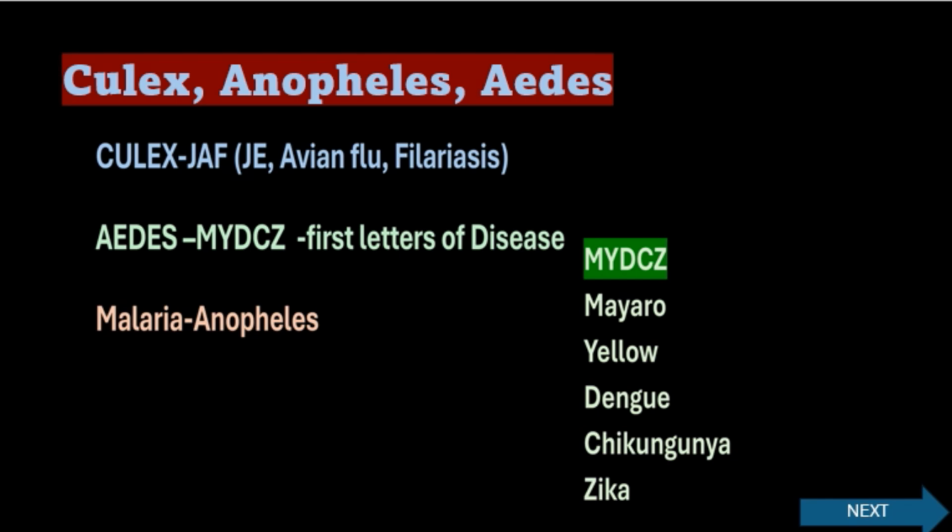Aedes mosquito transmits five diseases, that is MYDCZ: Mayaro fever, yellow fever, dengue fever, chikungunya, and Zika fever. And Anopheles mosquito transmits malaria. So remember these codes for these three types of mosquitoes and their related diseases.